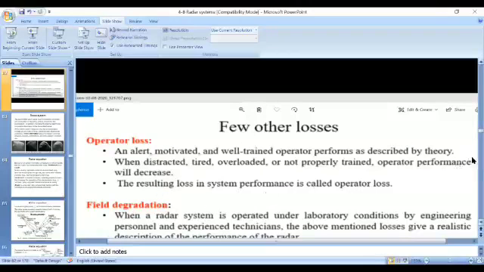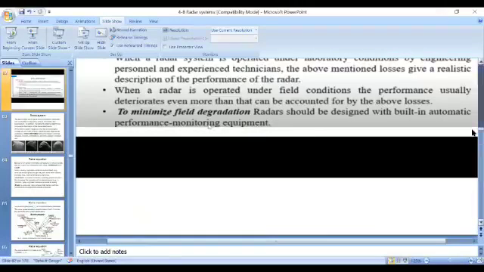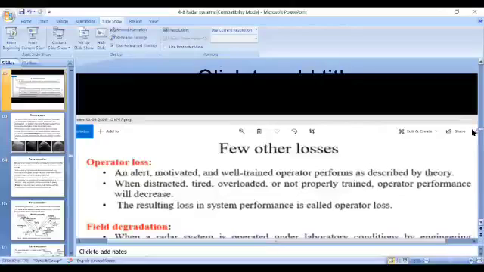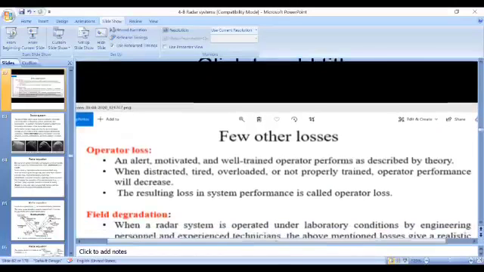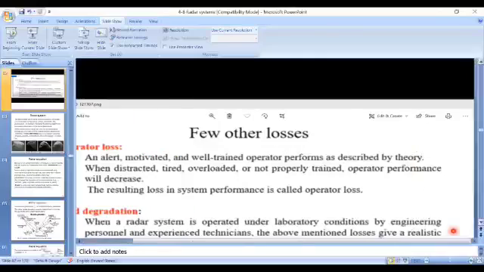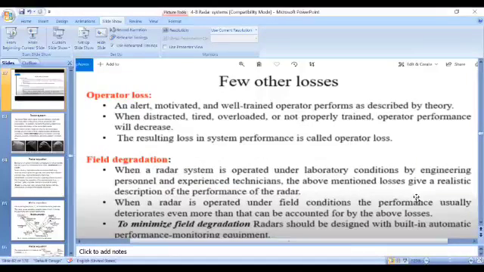And another one is field degradation loss. Field degradation is this: first, in the theoretical concept, we design the radar system and test it in laboratory conditions by engineering personnel or experienced technicians.